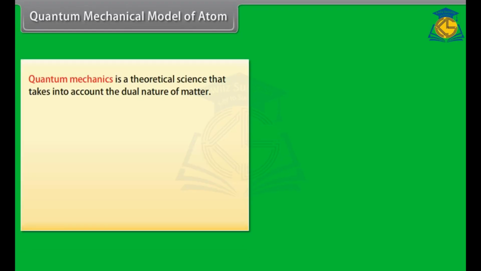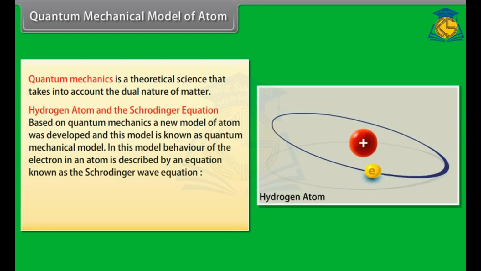Quantum mechanical model of atom. Quantum mechanics is a theoretical science that takes into account the dual nature of matter. Hydrogen atom and Schrödinger equation. Based on quantum mechanics, a new model of atom was developed, and this model is known as the quantum mechanical model. In this model, the behavior of the electron in an atom is described by an equation known as the Schrödinger wave